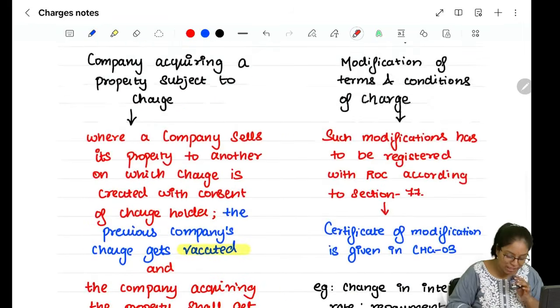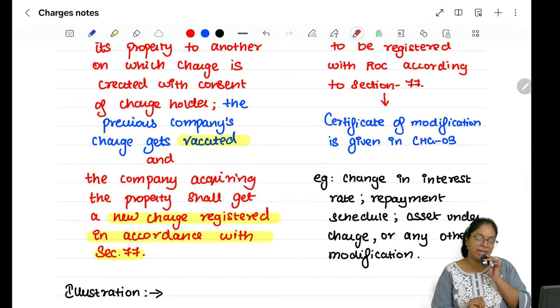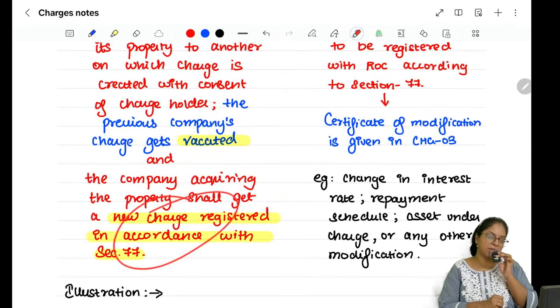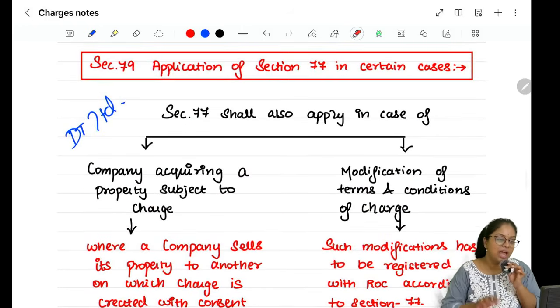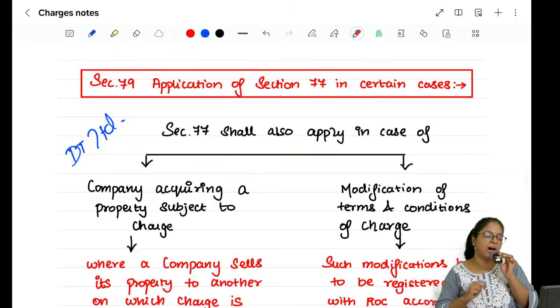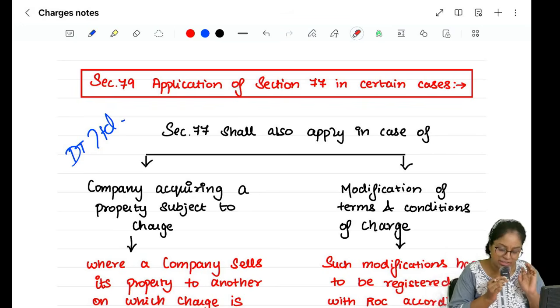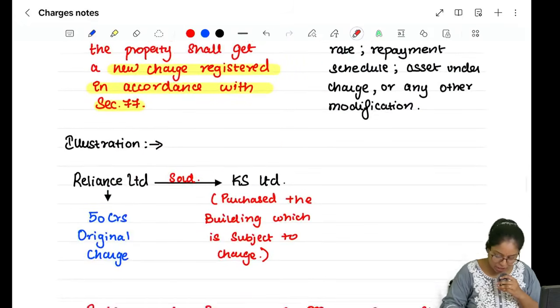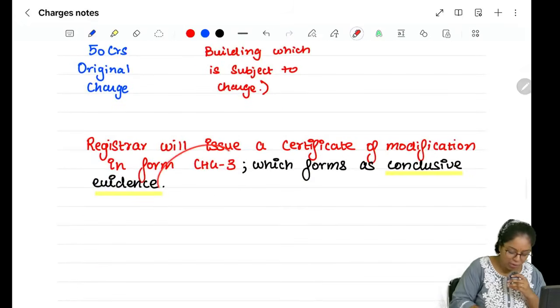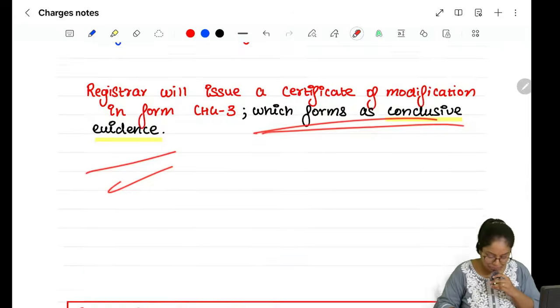So what will happen in this case? The old charge will be vacated and a new charge will be created, and that new charge should be created as per the provisions of section number 77. So these are the two cases where you will be redirected to section number 77, and that is section 79, which is application of section 77 in certain cases, right? Application of section 77 in certain cases, and your certificate of modification will be given to you under CHG3, which is a conclusive evidence, right?